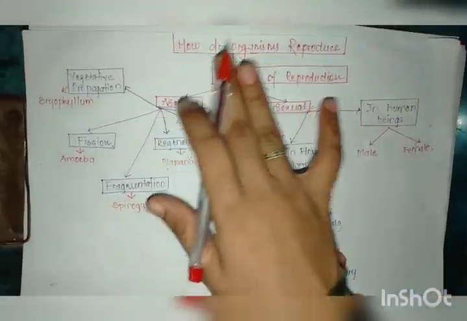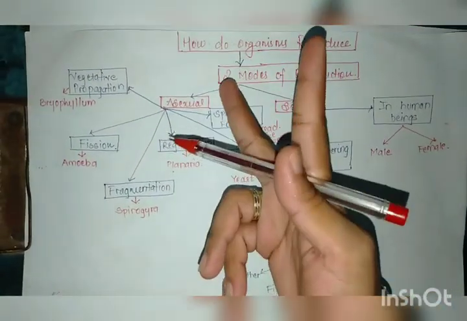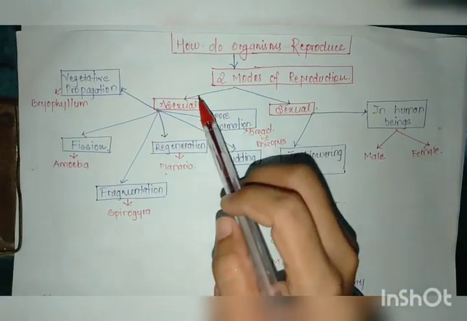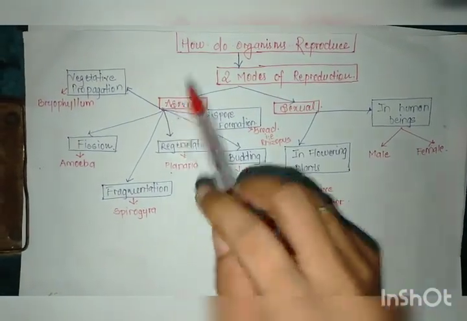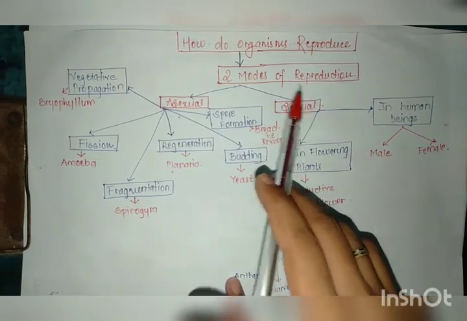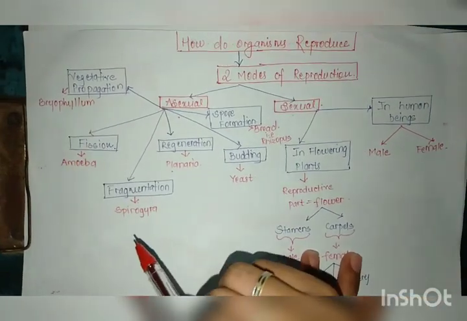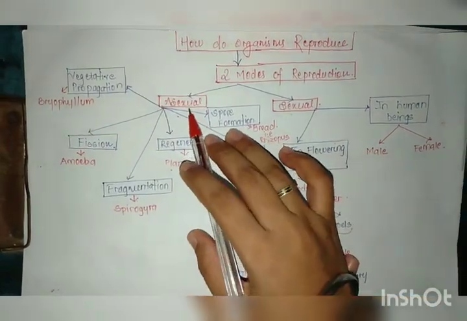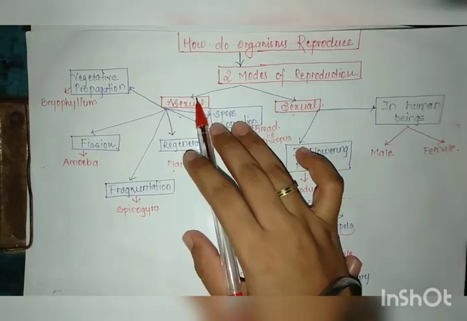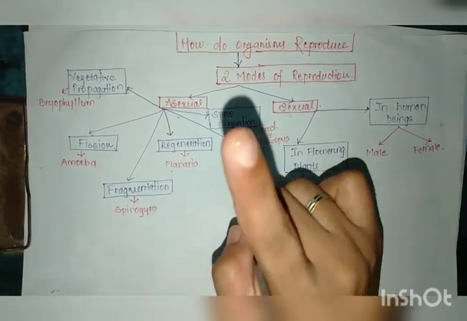Basically the organisms reproduce by two methods. Now what are those methods? One is asexual and the other is sexual. Let us focus on the asexual reproduction. Basically what is asexual reproduction? Here there is involvement of only one parent.